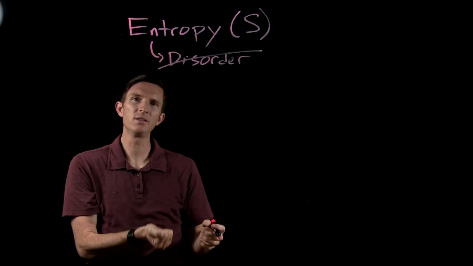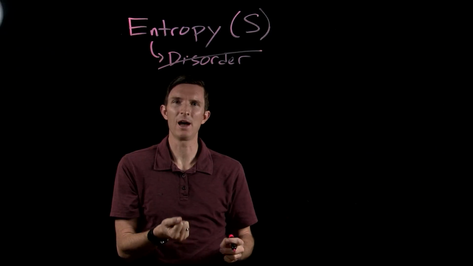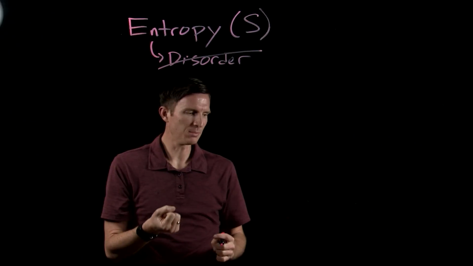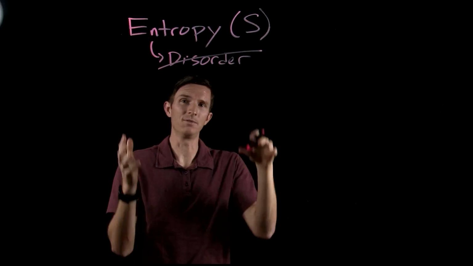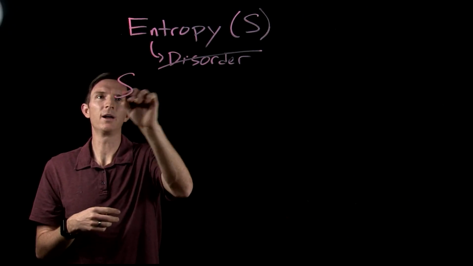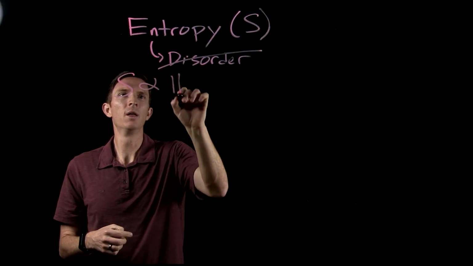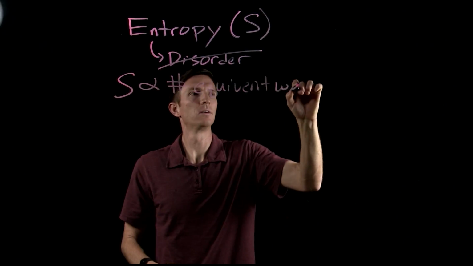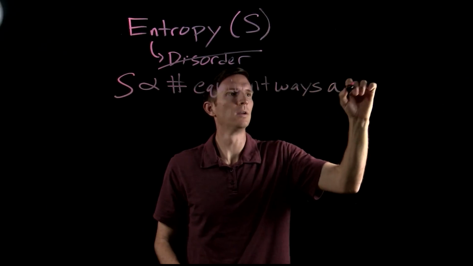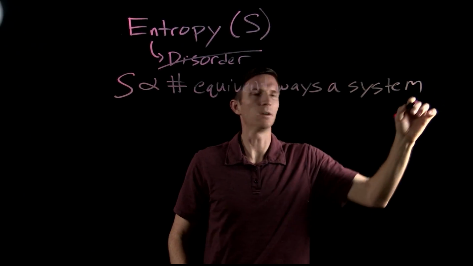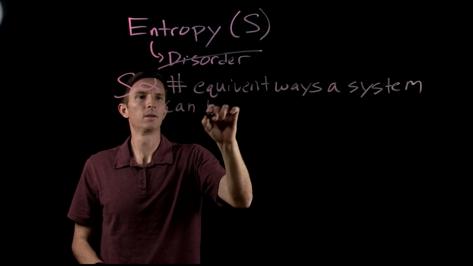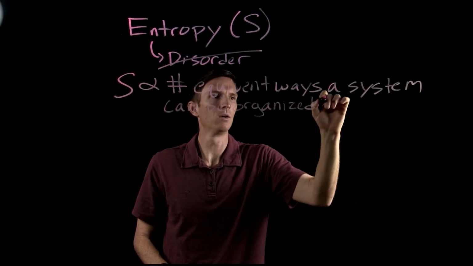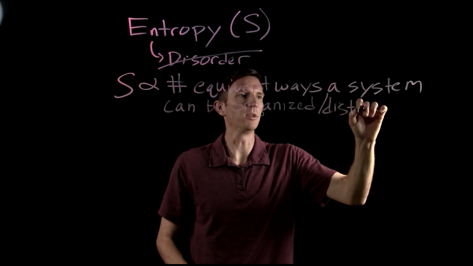Okay, so we want to get to a more basic level of what entropy is. How do we define entropy? Okay, so entropy gives us the ability to define this idea of disorder. What we're going to see is that our entropy is proportional to the number of equivalent ways a system can be organized, okay, or distributed.